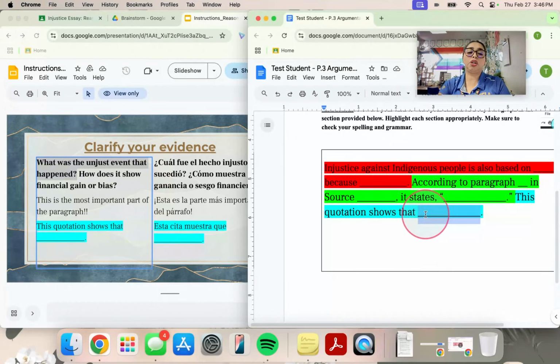And then how does this show financial gain or bias? So if I'm arguing financial gain, I need to prove why, like how that was making someone money. Walk me through your step by step. How did you get there? Because if you're just saying, oh, this shows that people were removed from their land, okay, but how does that show financial gain though? You need to explain that.